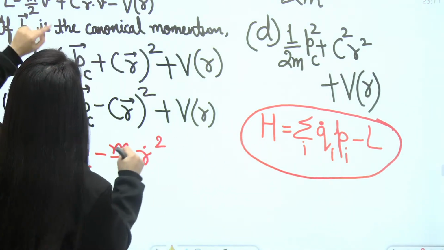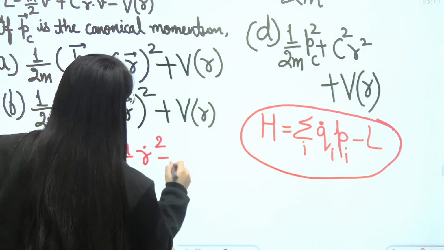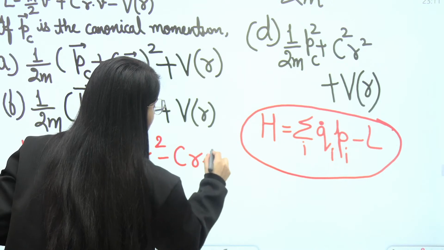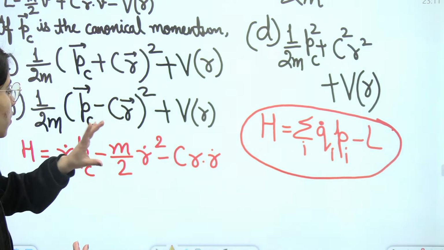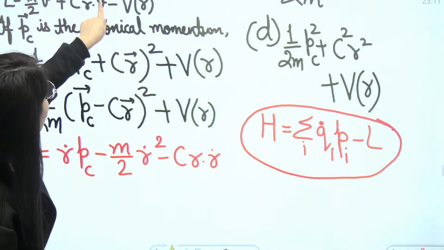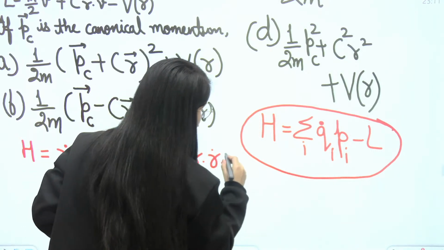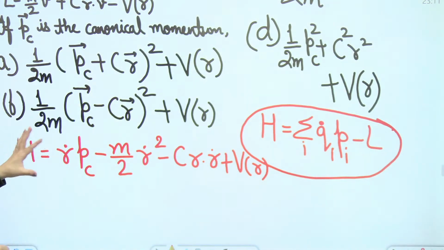Then what is the Lagrangian's next term? It is C r dot v. So instead of taking that vector term, I am writing it in general, C R dot, because I need to differentiate it further and simplify it. Let's have a look at the next term. Minus VR, it means minus will become what? Plus. So I'm going to write plus VR here. Clear? Next point. This is the Hamiltonian.